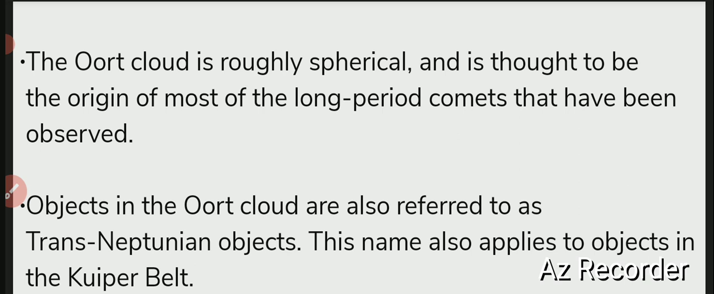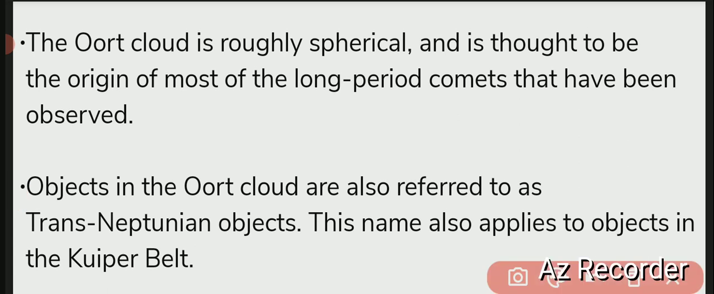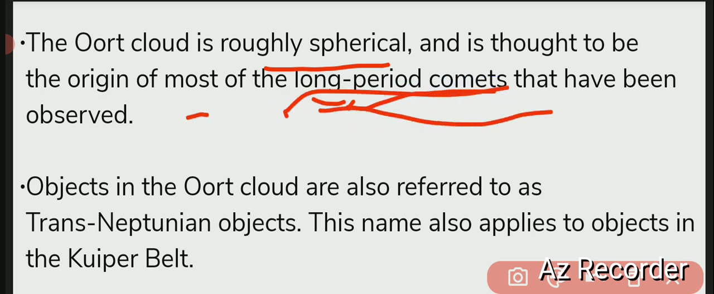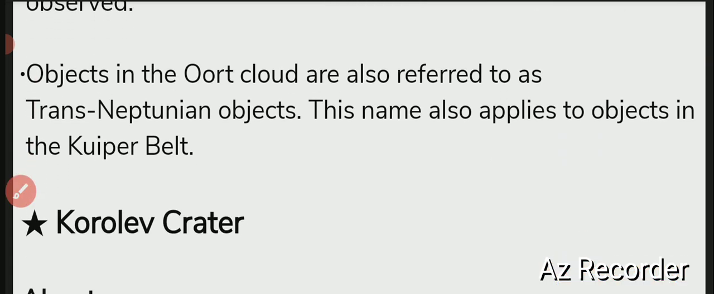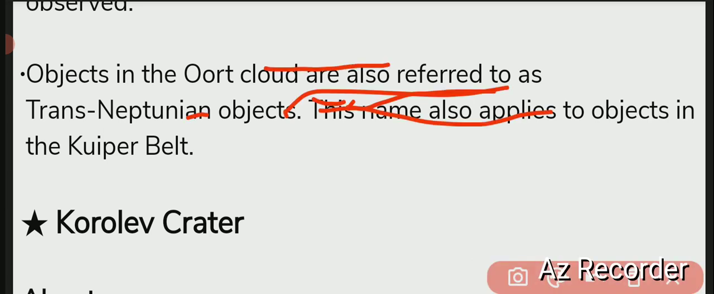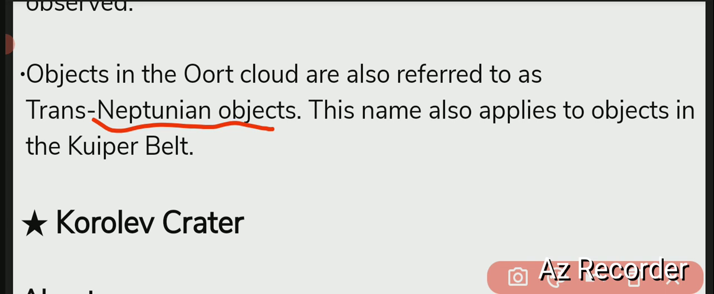So the Oort cloud is roughly what? It is spherical in shape, है ना. Most long period comets have been observed here. Now the objects in the Oort cloud are also referred to as trans-Neptunian objects. You can say objects in the Oort cloud, है ना friend, that is the objects which are situated in the Oort cloud. This is also referred to as trans-Neptunian objects because something which exists after a particular thing is named with trans.